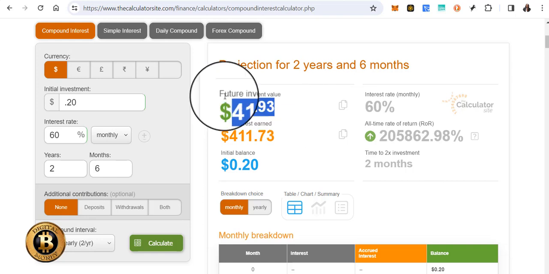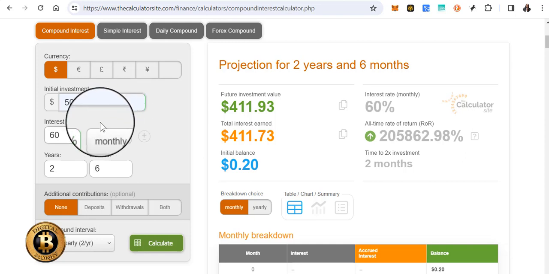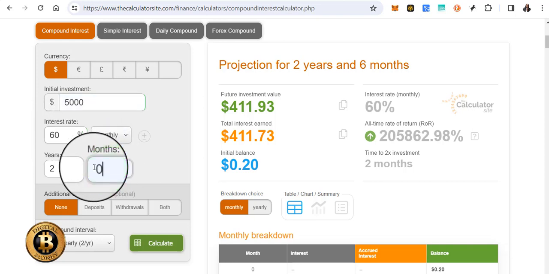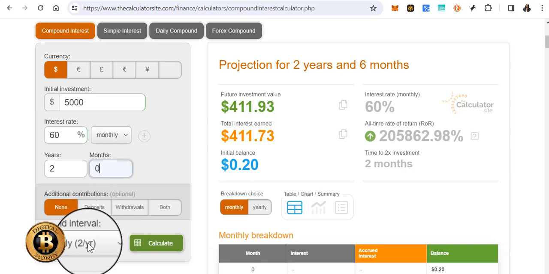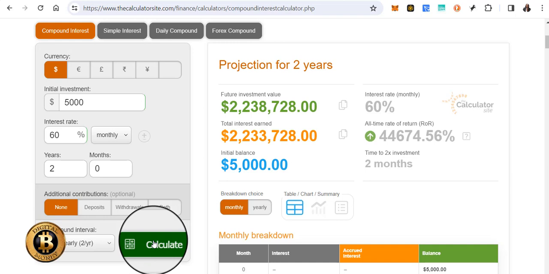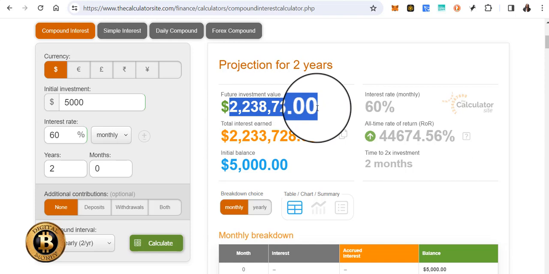Now let's look at the 5K initial to millionaire status in 2 years. So we're going to put in 5,000. This is the USDT strategy. The rate is still the same. I'm going to take off the 6 months and just make it 2 years, and again you're compounding every 6 months, so that's twice a year. Click on calculate, and there's your USDT return, 2.2 million in 2 years.